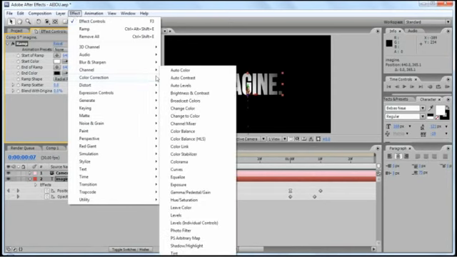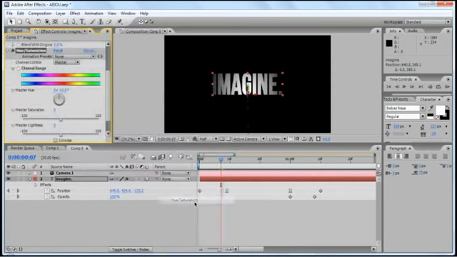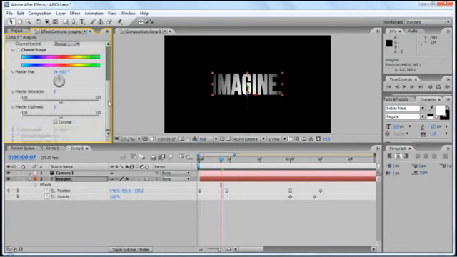Next, we'll apply color correction. So click Effect, Color Correction, and then Hue and Saturation. And check the Colorize box. Drag this value until you see the color that you want. For this one, I'm gonna use red. Next step is to adjust the levels.